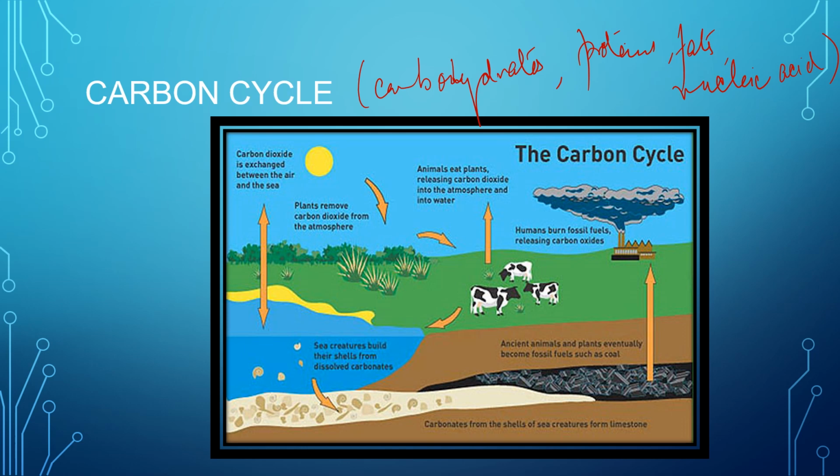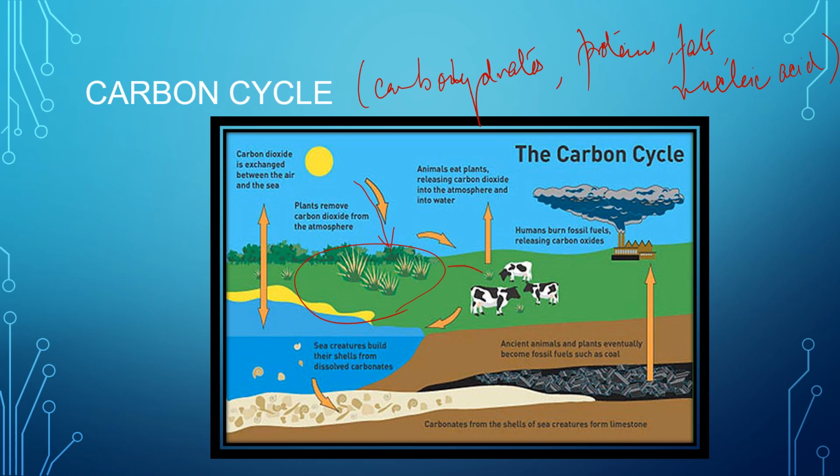So first let us take the example of photosynthesis. Carbon is present in carbon dioxide gas also. So these green plants use carbon dioxide and they prepare their own food. They are absorbing the carbon dioxide from the atmosphere and preparing their own food by the process of photosynthesis.